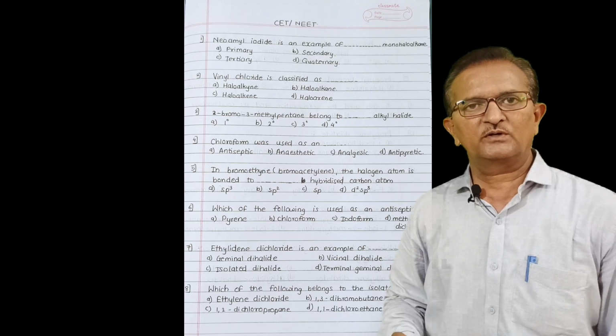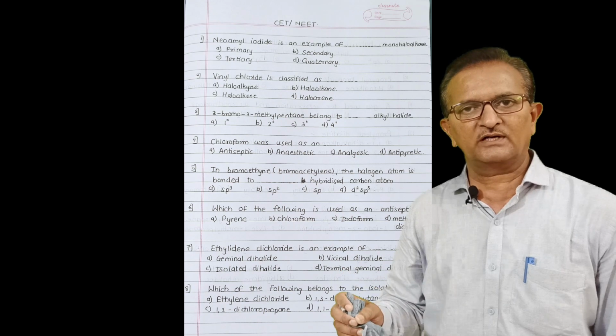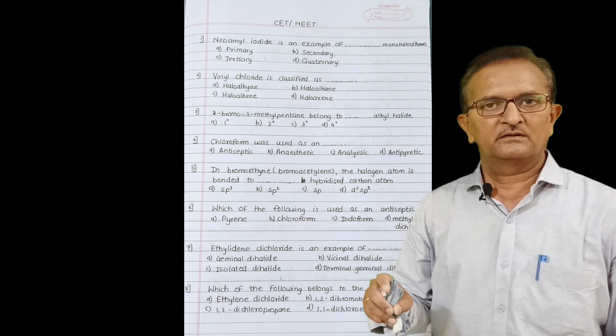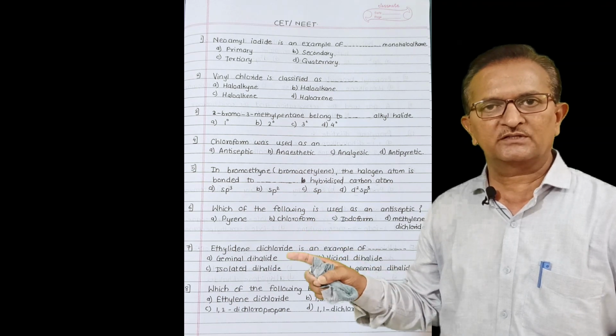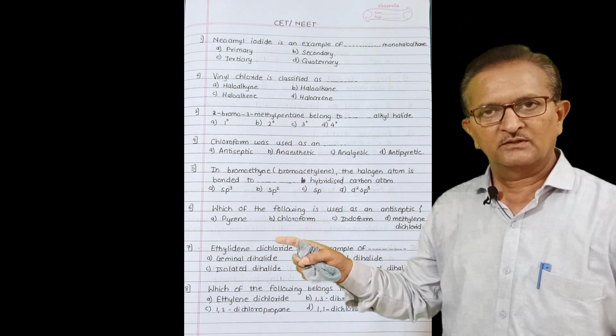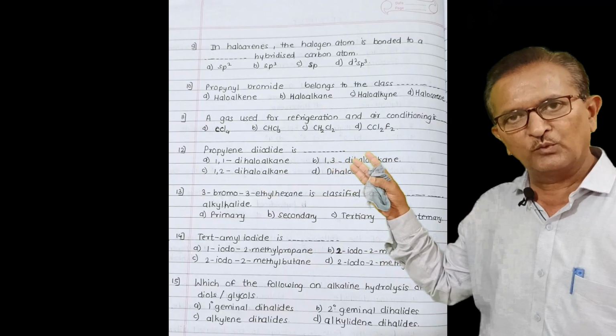Friends, here we have completed the classification of halogen derivatives of hydrocarbons in detail. Now we have to solve some CET and NEET questions on this classification. Now let us see the questions on the board.